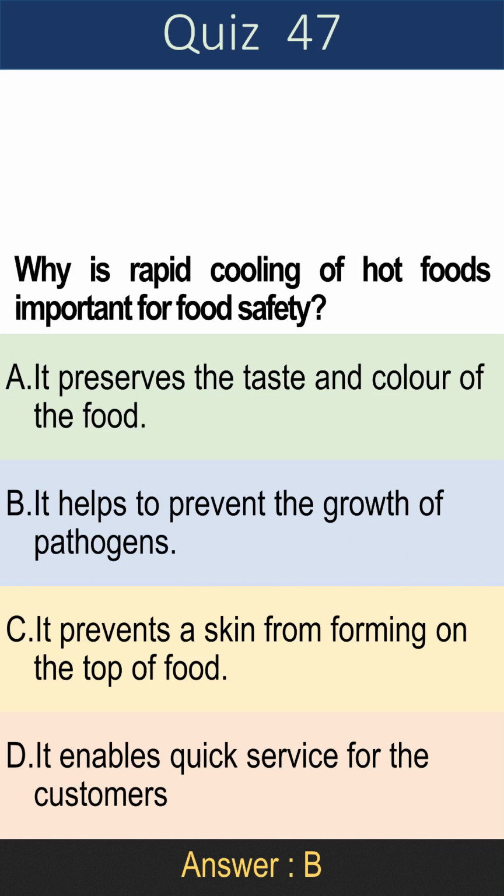Question 47. Why is rapid cooling of hot foods important for food safety? A. It preserves the taste and color of the food. B. It helps to prevent the growth of pathogens. C. It prevents a skin from forming on the top of food. D. It enables quick service for the customers. Answer is B. It helps to prevent the growth of pathogens.